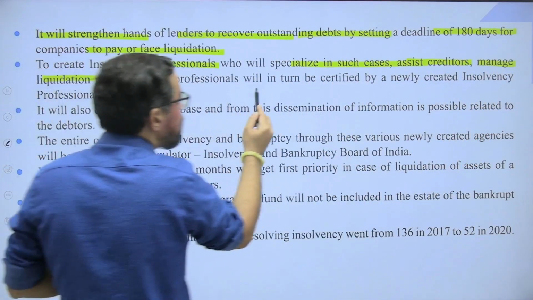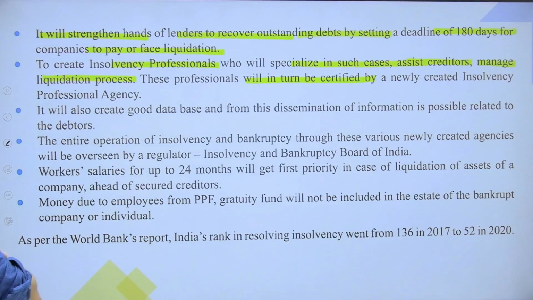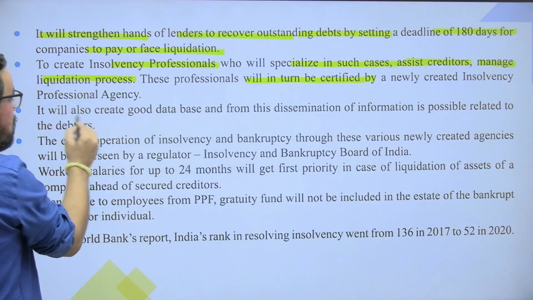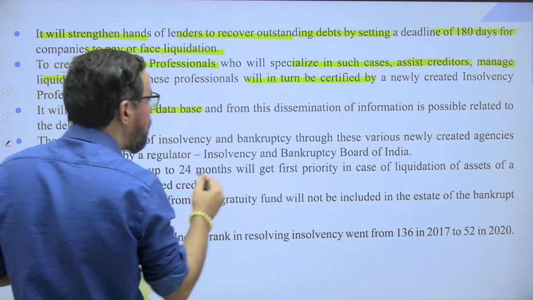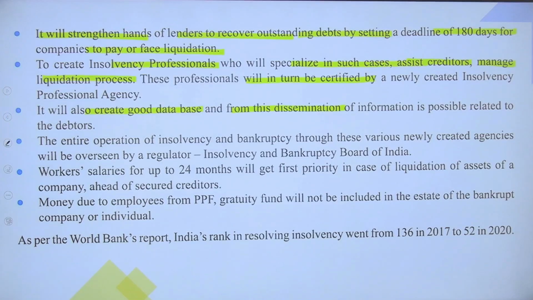These professionals will in turn be certified by the newly created insolvency professional agency. It will also create a good database, so that dissemination of information related to the debtors is possible.